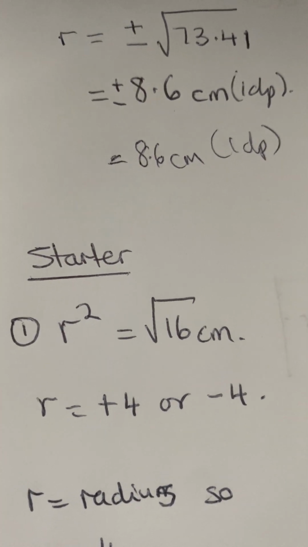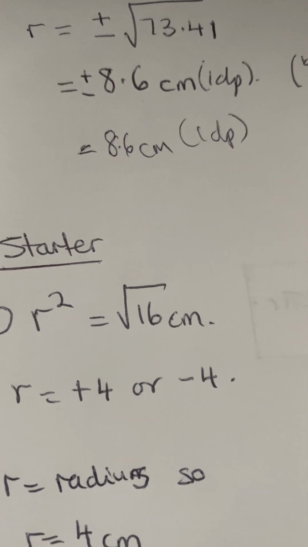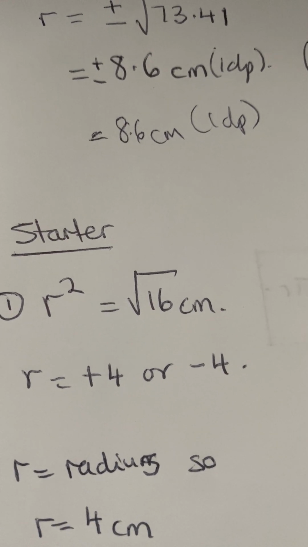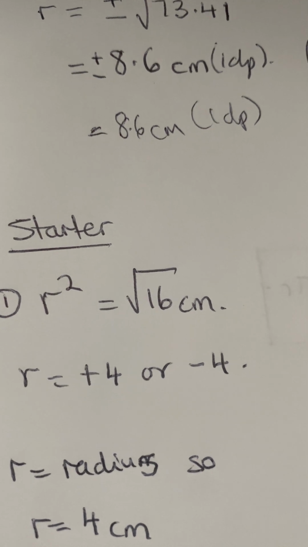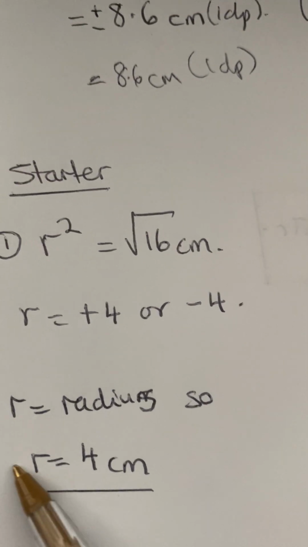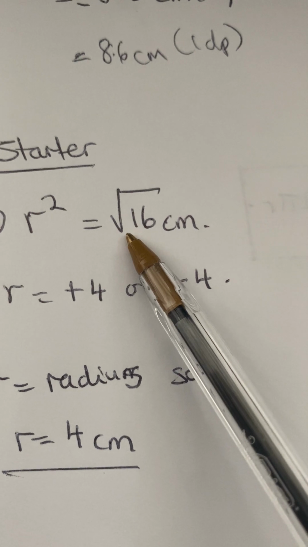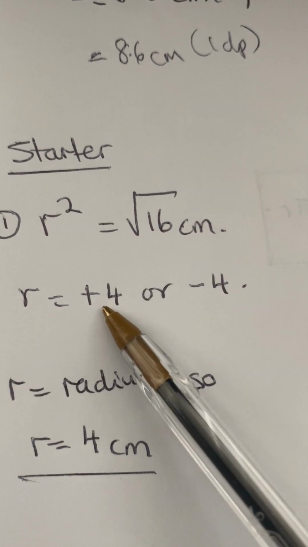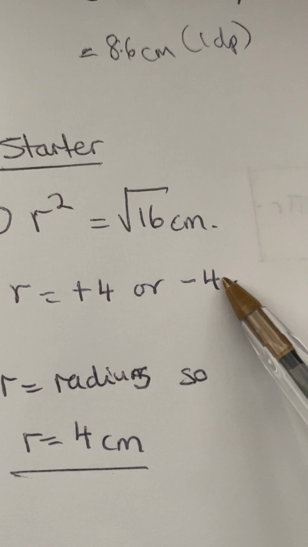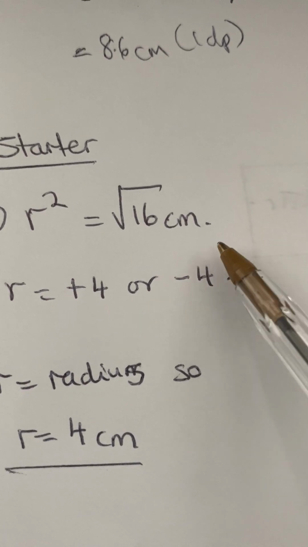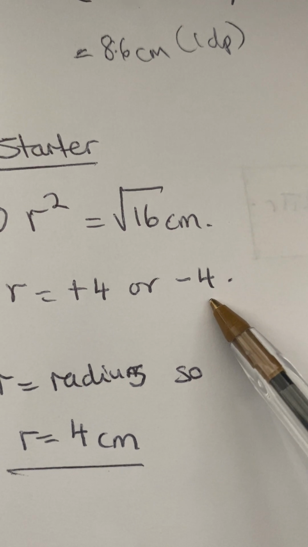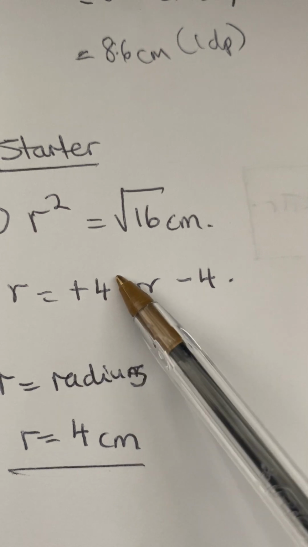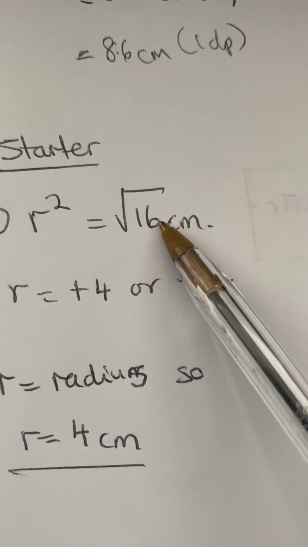Now our starter, which we've done something similar to in one of the videos. r squared equals 16, so r will be plus 4 or minus 4, because if we square minus 4, we are going to get 16, and if we square positive 4, we'll get 16.